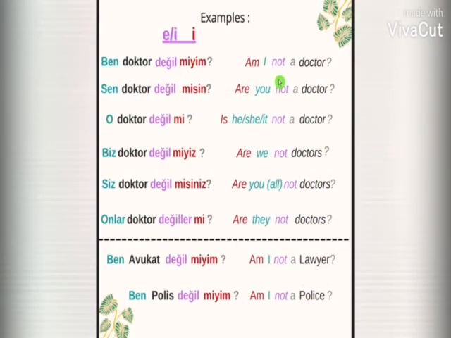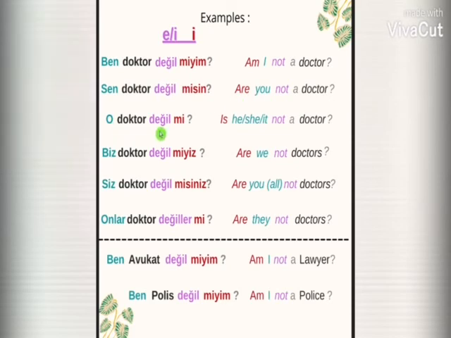Here I have given the examples. Ben doktor değil miyim means am I not a doctor? As you can see, değil is the last word and değil has the last vowel E. So according to the rule, E will be the vowel suffix. Sen doktor değil misin means are you not a doctor?